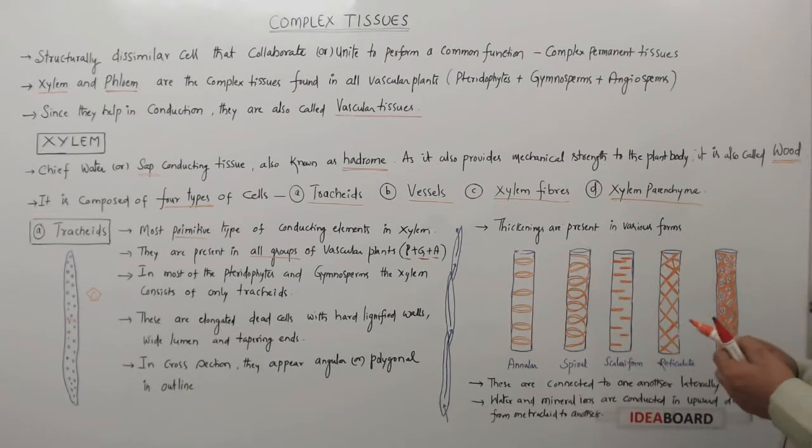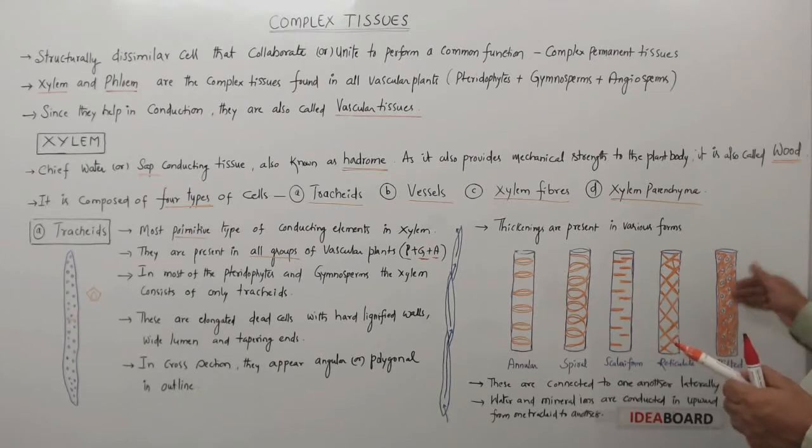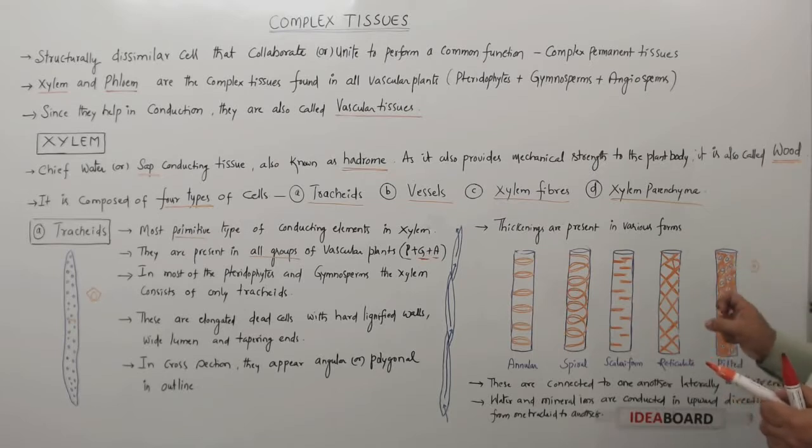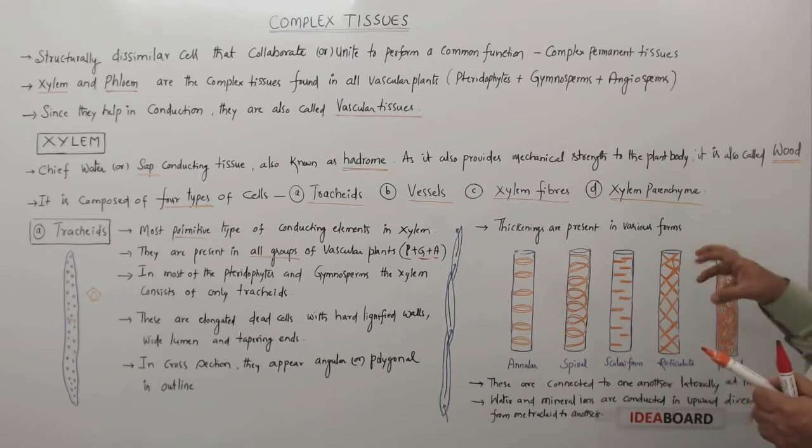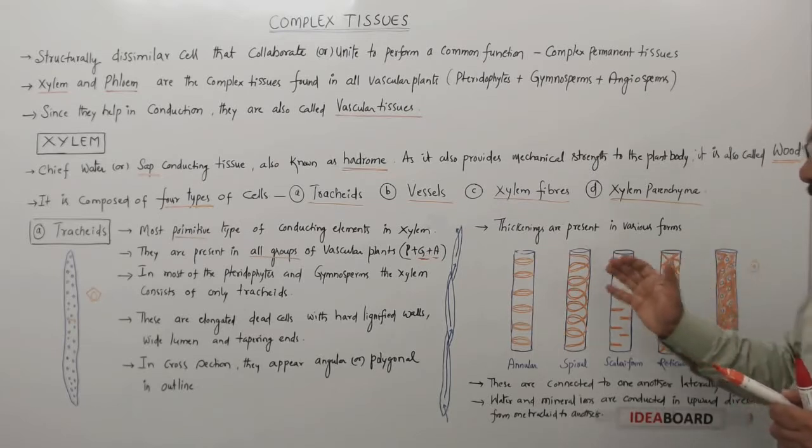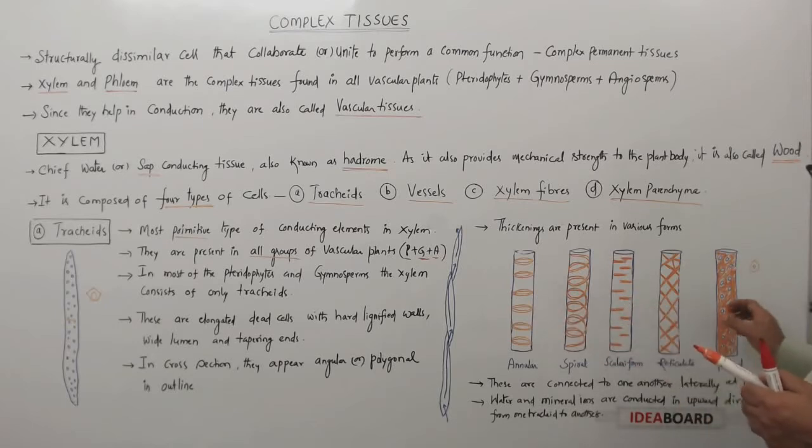And these are simple pits, but sometimes you will find the pits like this also, and these are called bordered pits. So they may be with the simple pits, or they may be with bordered pits. And these pitted thickenings are an advanced type of thickenings. So among all these, the pitted thickenings are the advanced type.